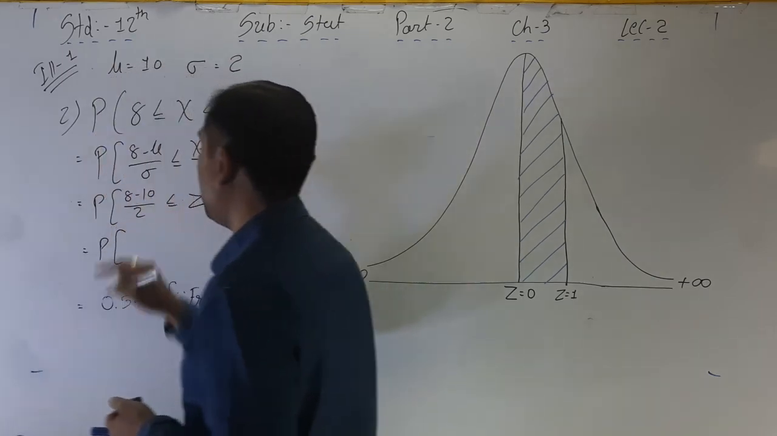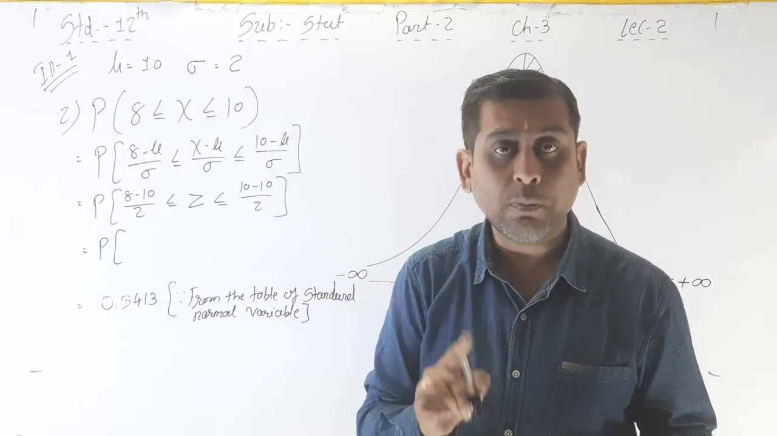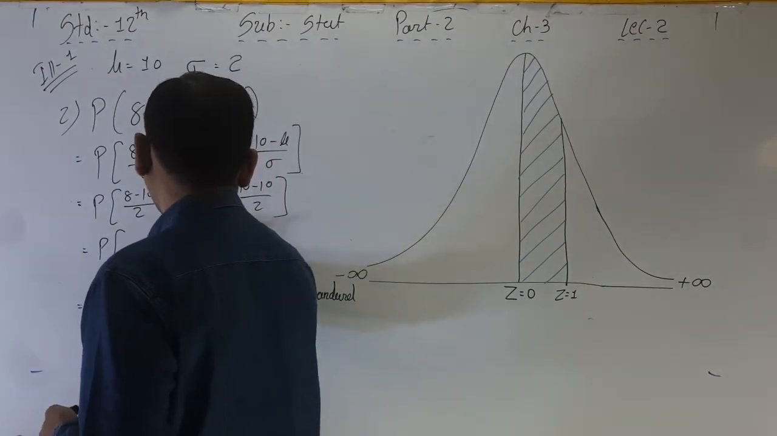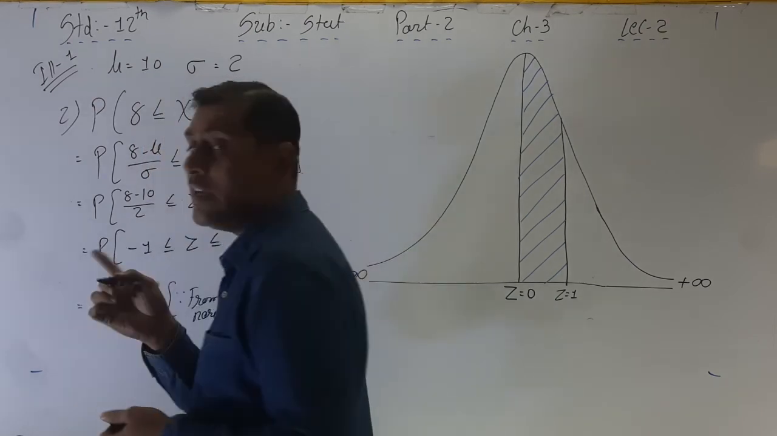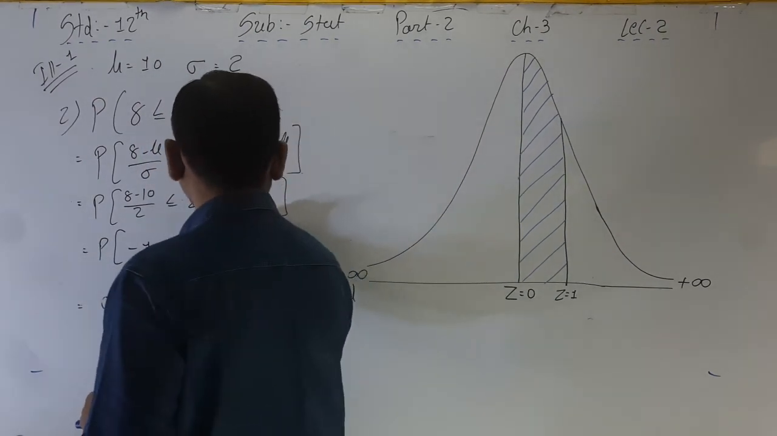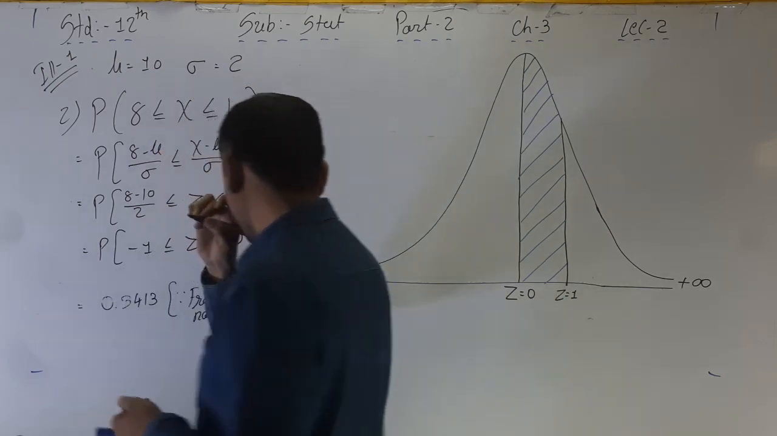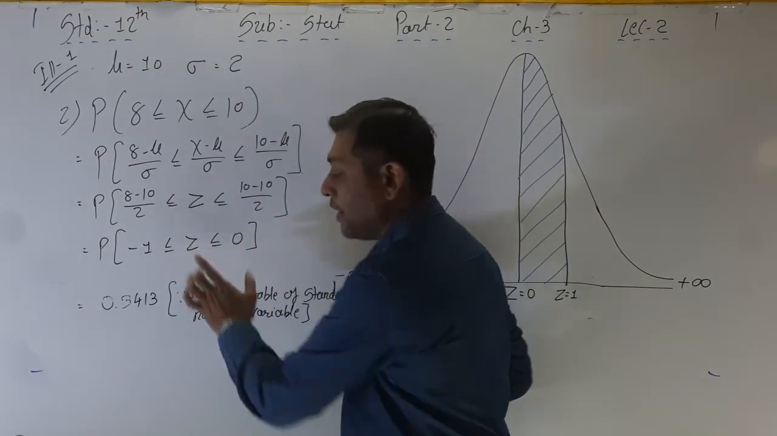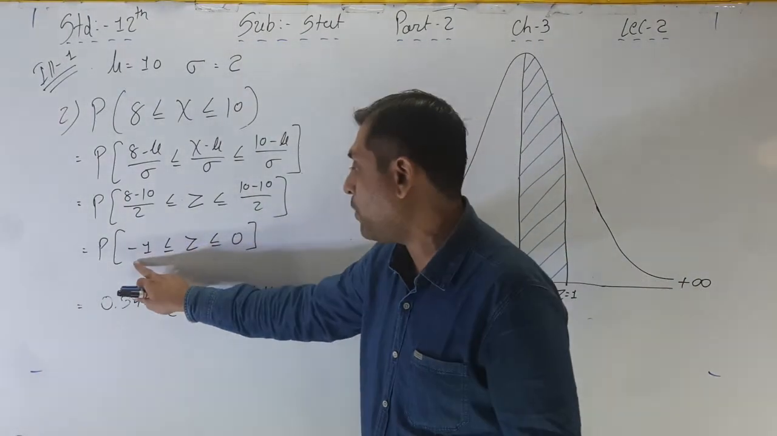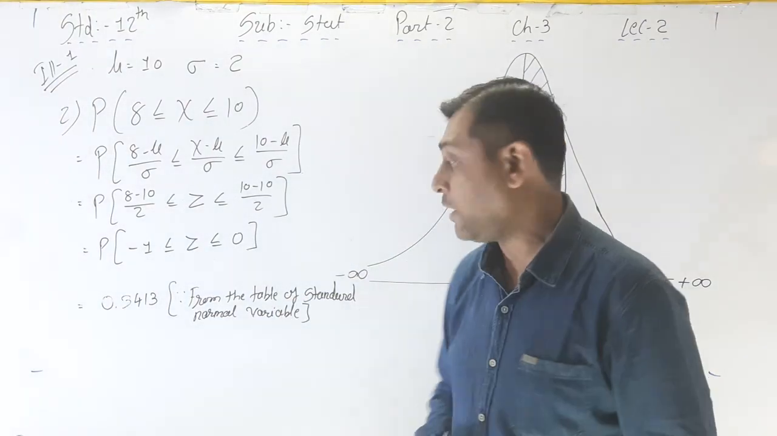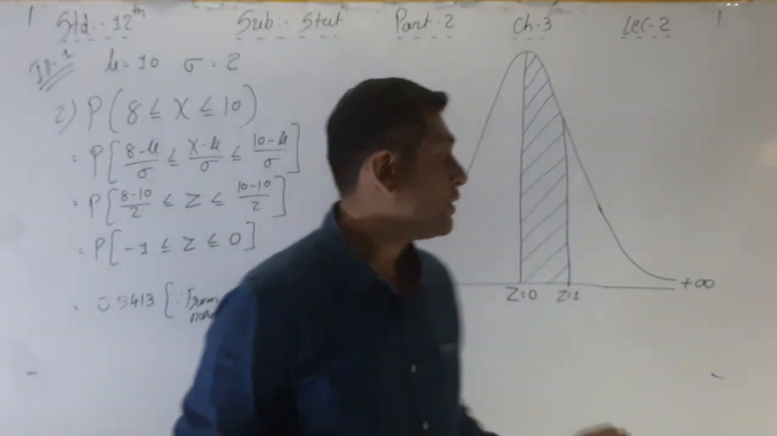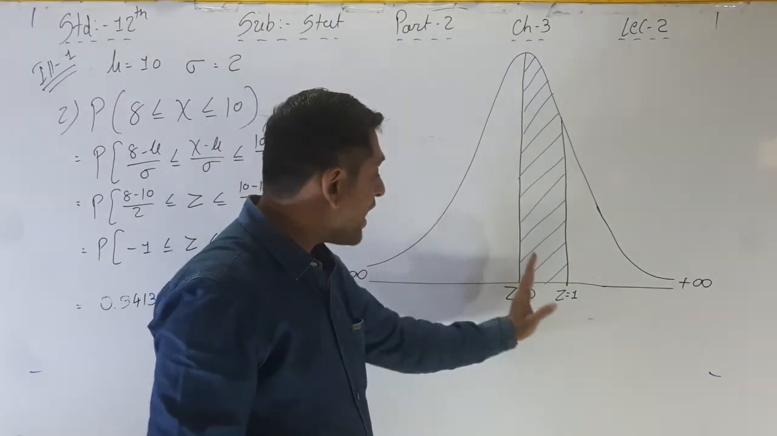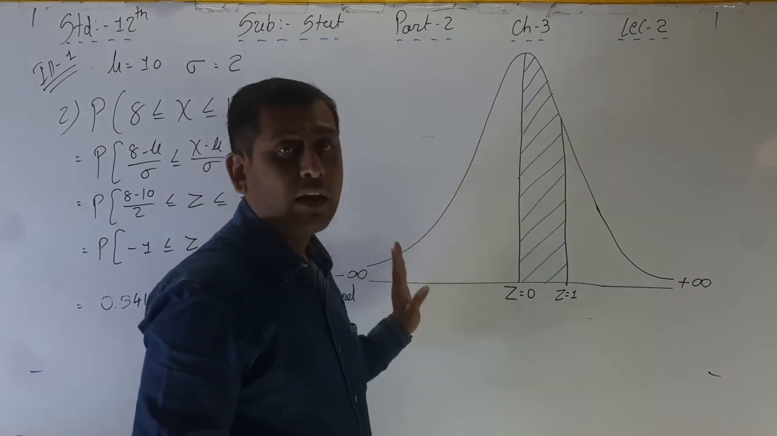Probability of 8 minus 10, that is what? Minus 2. Minus 2 divided by 2, that is minus 1. So minus 1 less than or equal to z less than or equal to 10 minus 10, that is 0. 0 by 2, that is 0. So here the question says that the values of z, that is the standard normal variable, is between -1 to 0, right? Now on which side? See, if positive, we have to write down on the right hand side. If negative, we have to write down on the left hand side.